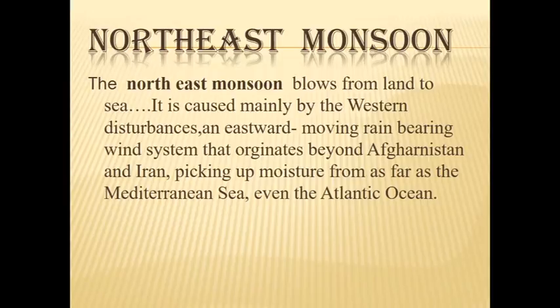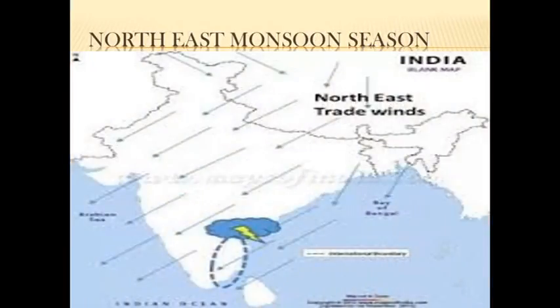And one is northeast monsoon. The northeast monsoon blows from land to sea. It is caused mainly by the western disturbances and eastward moving rain bearing wind system that originates beyond Afghanistan and Iran, picking up moisture from as far as the Mediterranean Sea over the Atlantic Ocean.